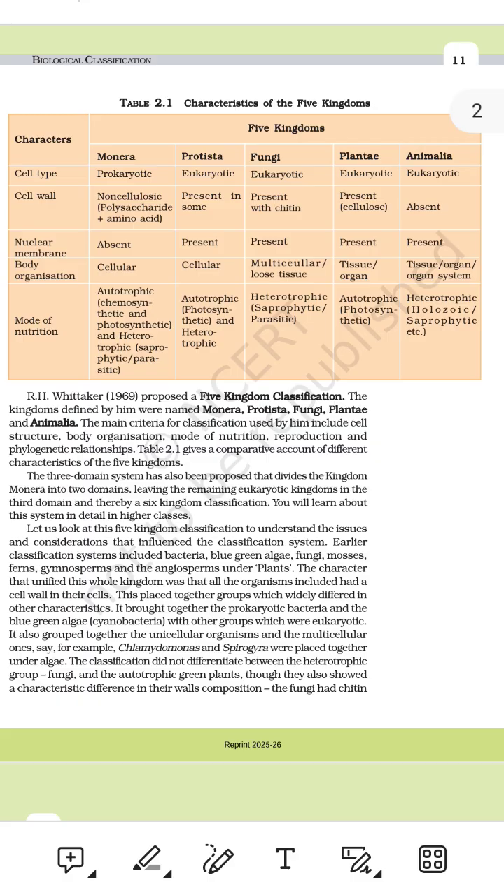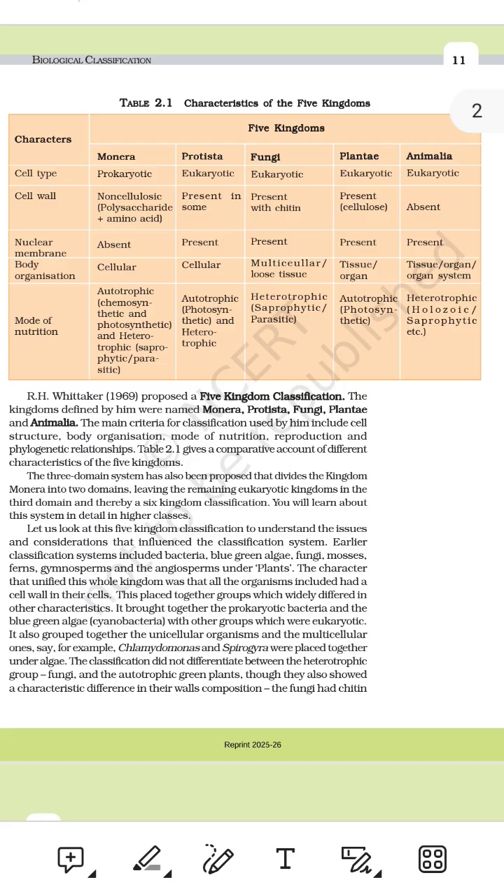The 5 kingdoms are: 1. Monera, smallest, simplest life, like bacteria. 2. Protista, simple but more developed, like algae. 3. Fungi, organisms like mushrooms and yeast. 4. Plantae, all types of plants. 5. Animalia, all animals, including humans. Now, let's understand the key features scientists use to divide these groups. Table 2.1, characteristics of the 5 kingdoms. Let's go line by line, word by word.